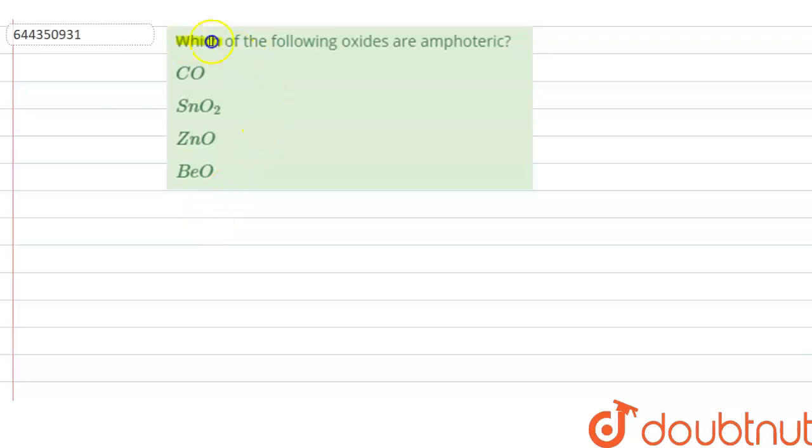Hello everyone, let us solve this question. The question says that which of the following oxides are amphoteric? Here option A is CO, option B is SnO2, option C is ZnO, option D is BeO. So in this question 4 oxides are given and we have to tell which oxide is amphoteric in nature.